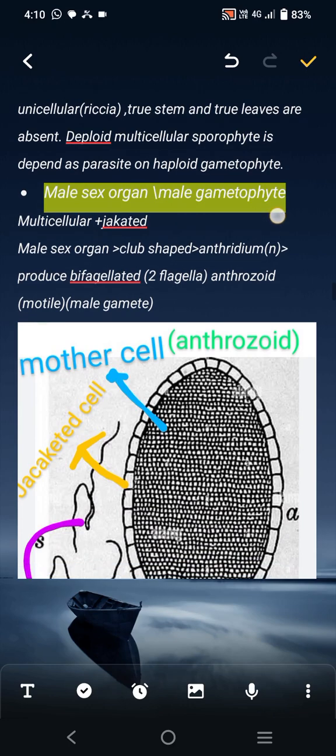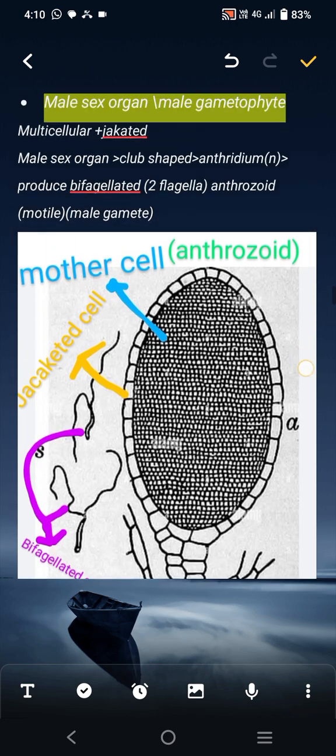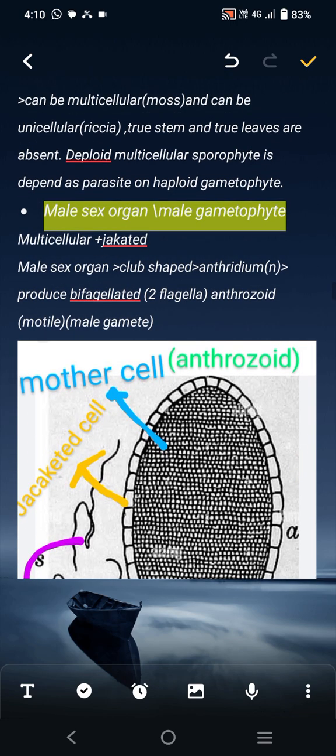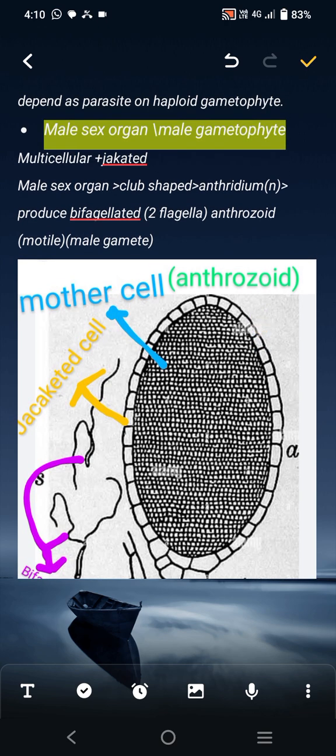The male sex organ or male gametophyte of the bryophyte is multicellular and jacketed. The male sex organ is club shaped, as in the figure. The common name is antheridium.